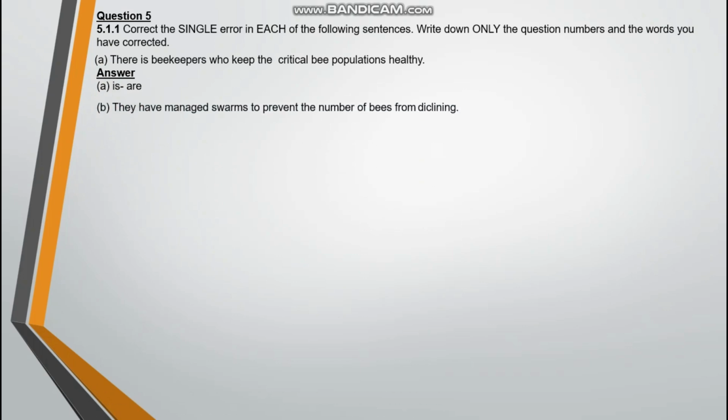B. They have managed swarms to prevent the number of bees from declining. Here there's not much to explain. Here we have a spelling error. Can someone identify the spelling error here? Okay, the spelling error is the word declining. This is not how we write declining. So your answer should be letter B, declining, which is incorrect, and you write the correct one, declining with an E, not an I. Let's get to the next one.